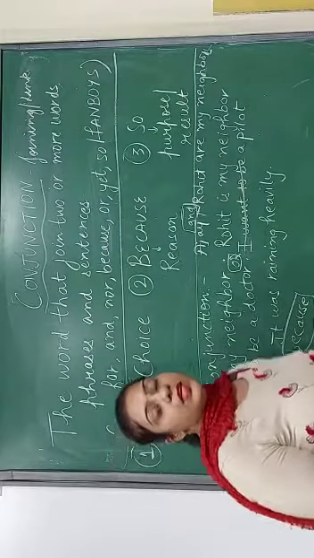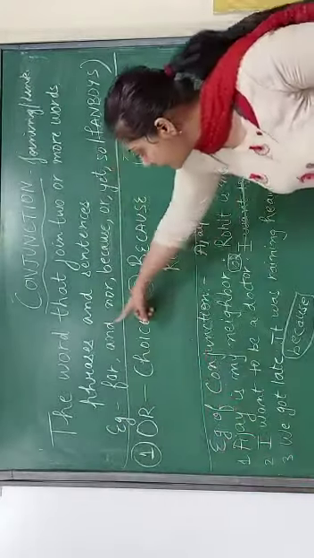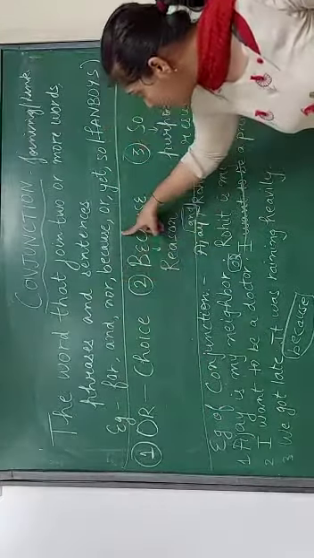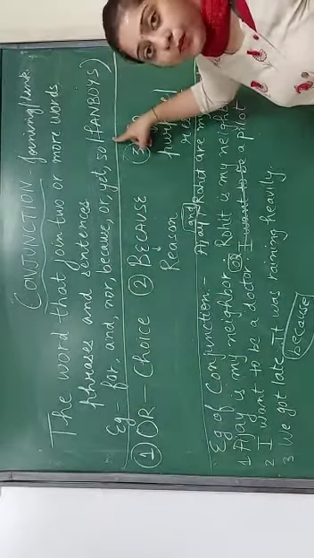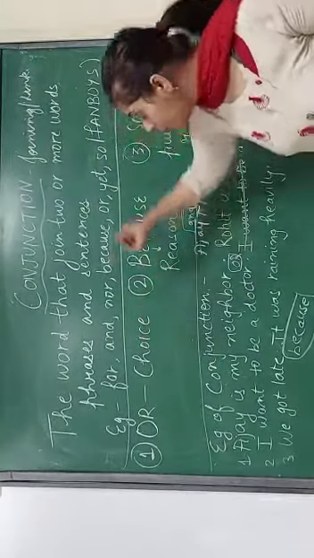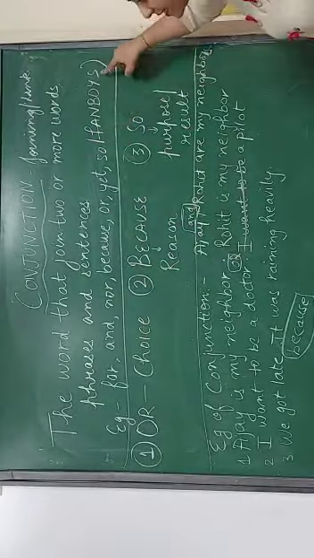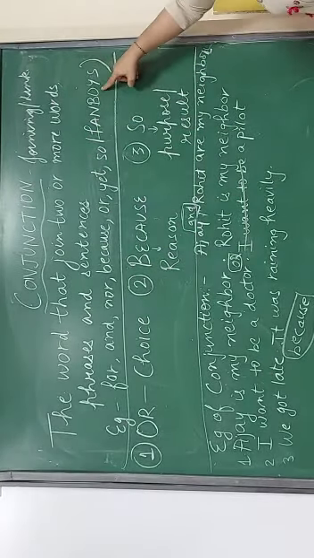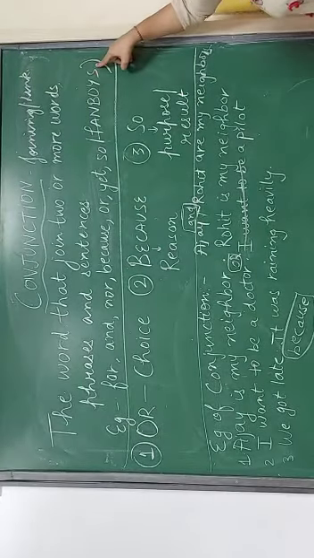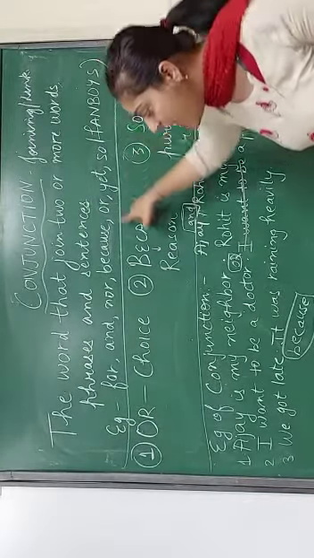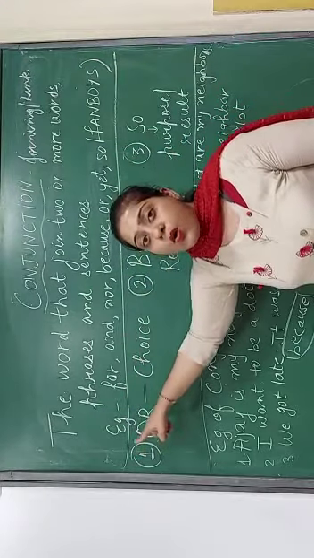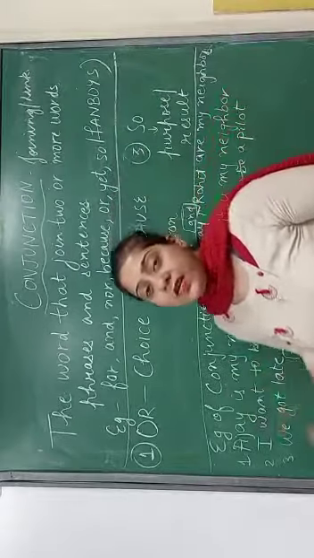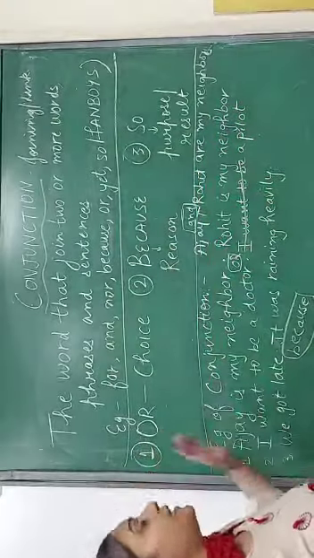Okay, so dear students, we have the list of conjunctions: for, and, nor, because, or, yet, so. How will you learn this? You can learn with this: FANBOYS. For, and, nor, because, or, yet, so. These all are the conjunctions. So let's start with the first conjunction.